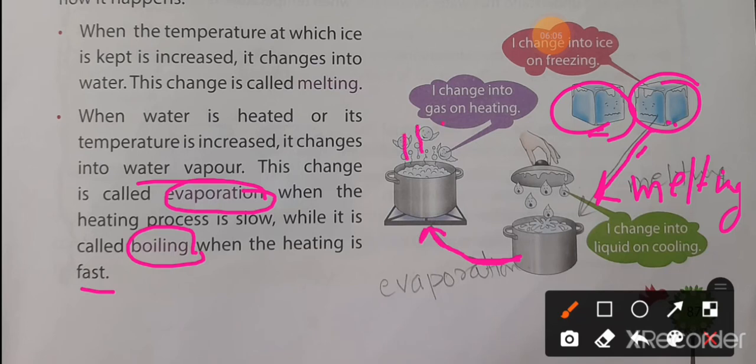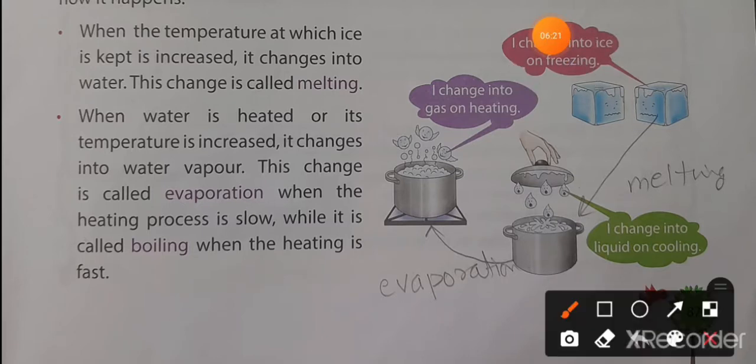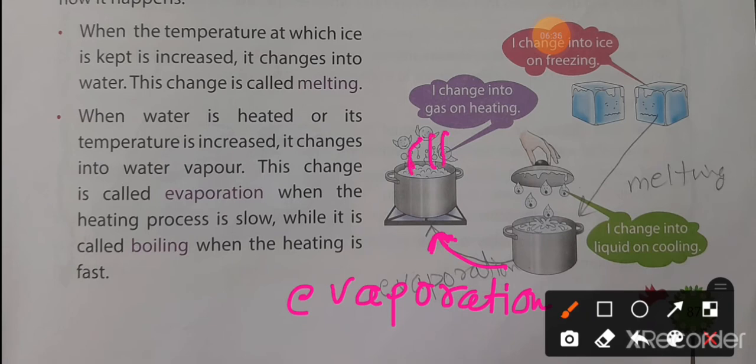The vapor arises, that means it changes into the gaseous form. This process is known as evaporation.